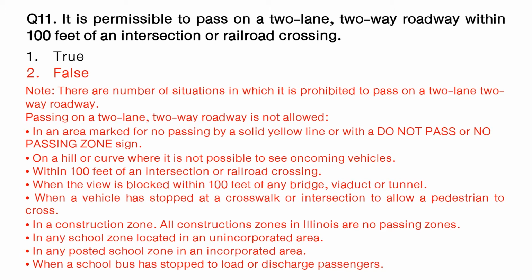Passing in a two-lane two-way roadway is not allowed in an area marked for no passing by a solid yellow line or with a do not pass or no passing zone sign, on a hill or curve where it is not possible to see oncoming vehicles, within 100 feet of an intersection or railroad crossing, when the view is blocked, within 100 feet of any bridge, viaduct, or tunnel, when a vehicle has stopped at a crosswalk or intersection to allow a pedestrian to cross.